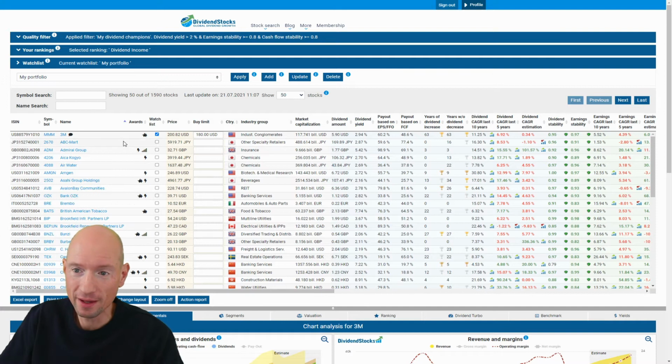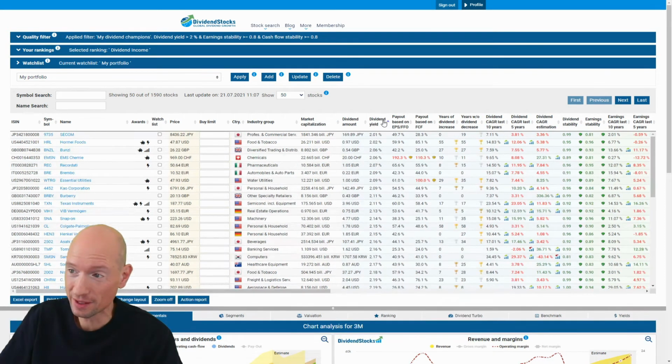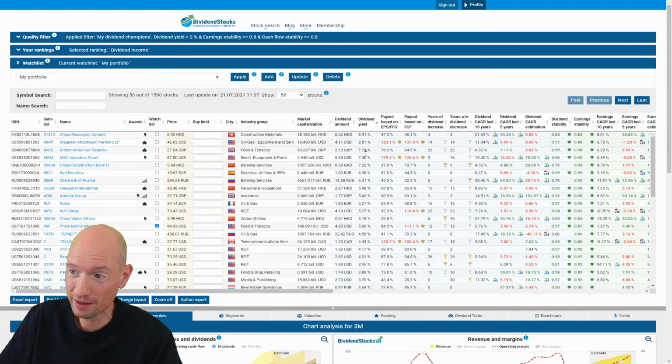But you could now go from the first to the second to the third, and then always do your fundamental analysis. You can also select the dividend stocks with the highest dividends right from the start, and then start from here. But there's also another even better way.